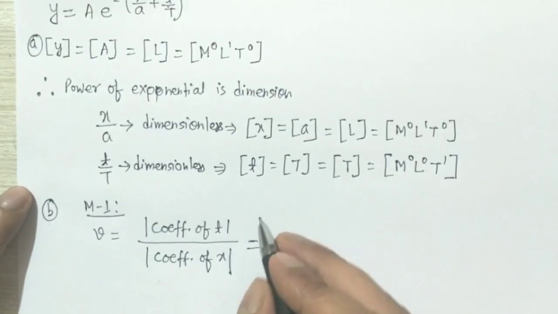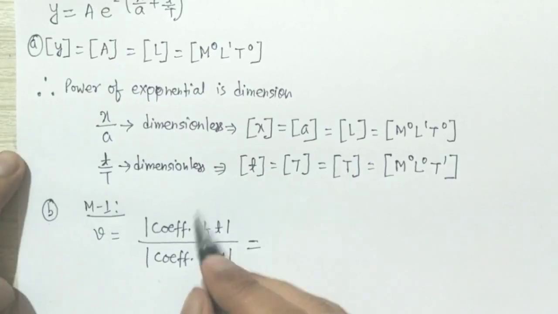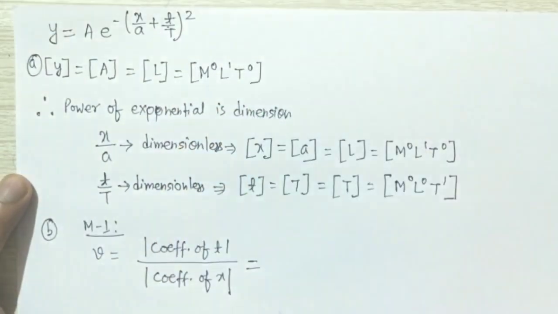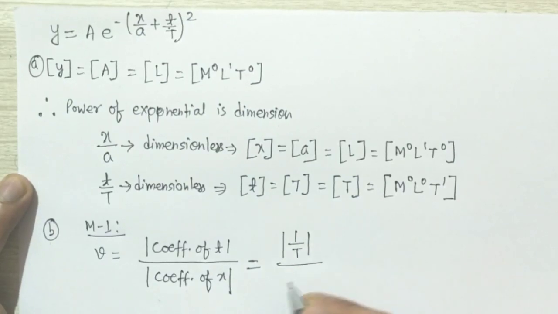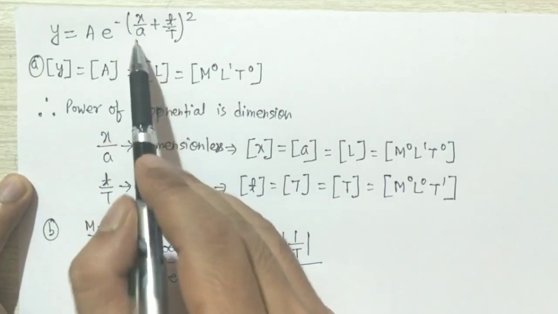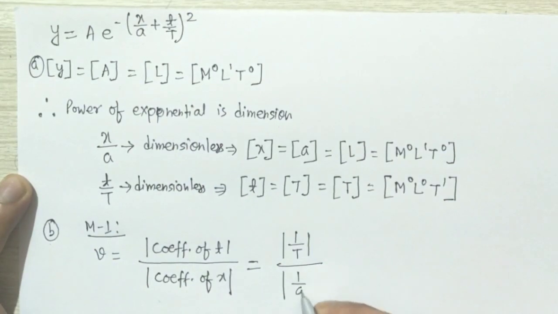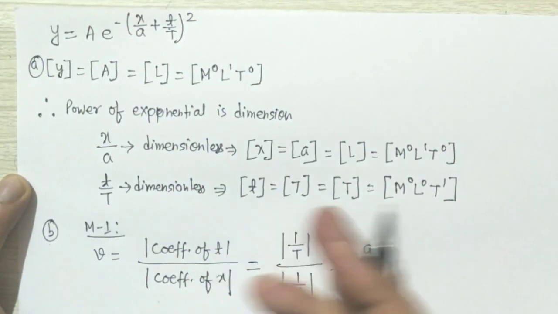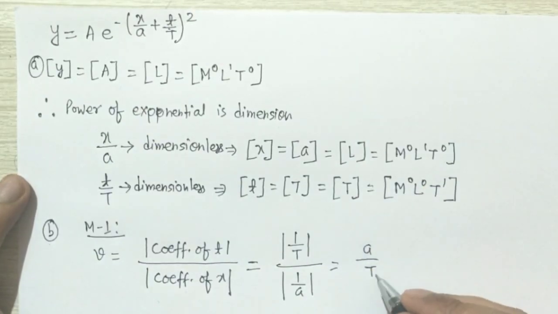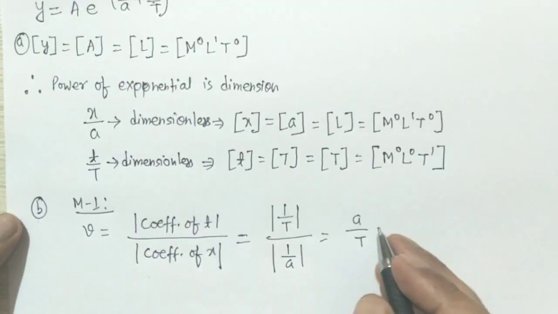In the given sum, what is the coefficient of t? Coefficient of t is 1 by capital T, so we will place here 1 by capital T. And what is the coefficient of x? Coefficient of x is 1 by a. So this will become a by capital T. So the given wave is traveling with a by T meter per second.